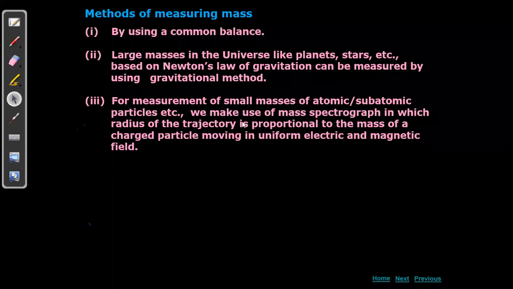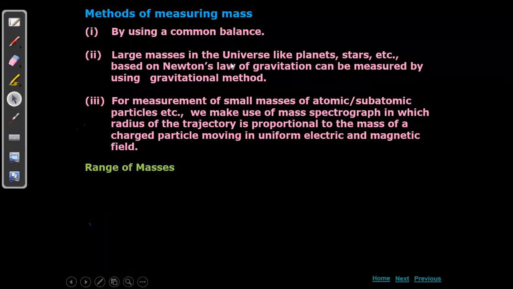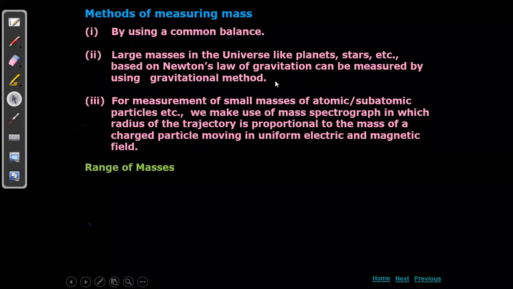Based on some reference values and this graph, we come to know what the atomic or subatomic particle's mass might be. This is how we measure the smallest ones. Next, range of masses. A common balance is used for ordinary masses, planets and the universe are measured based on the universal law of gravitation, and the smallest ones can be measured by using spectrographs. There will be different spectrograph methods.